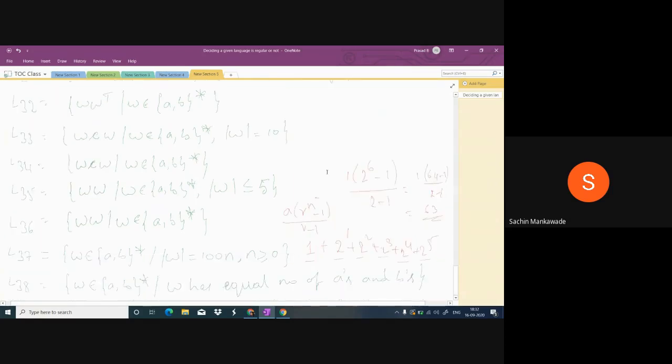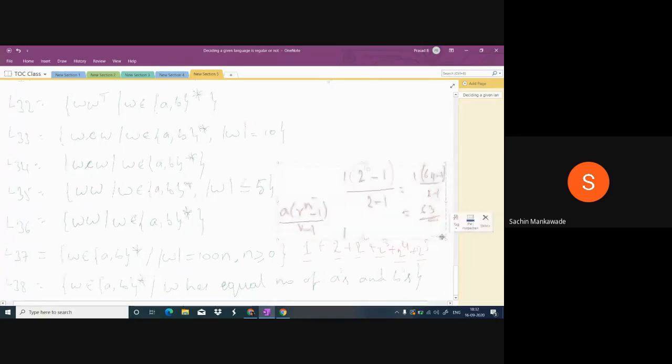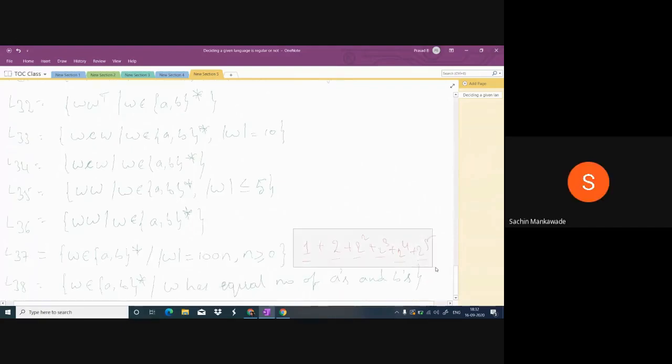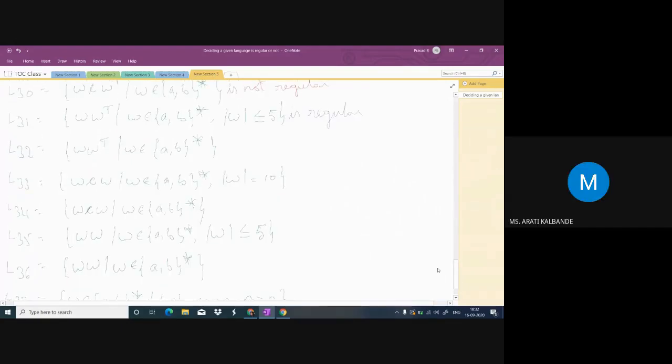Now tell me, what about L32? Not regular. Very good. Why? Sir, it is infinite. Yes, W W transpose: whatever the first part of the string is, the second part should be the reverse of the first part.